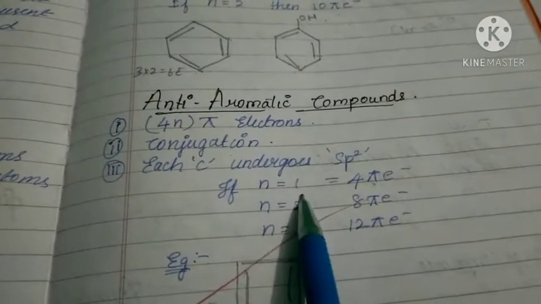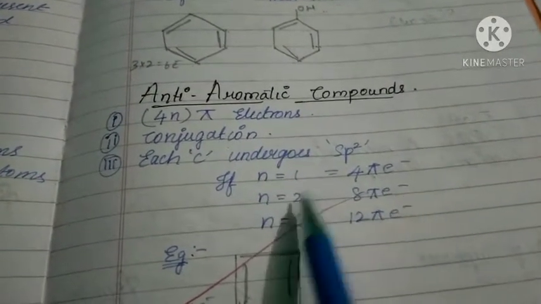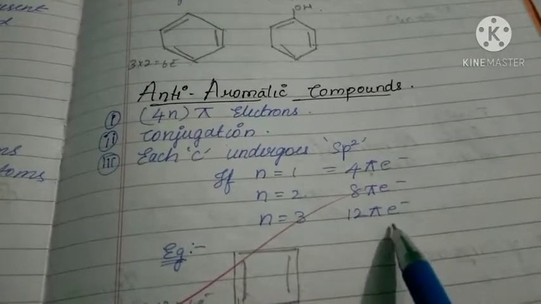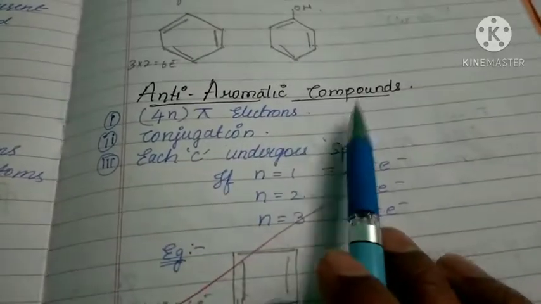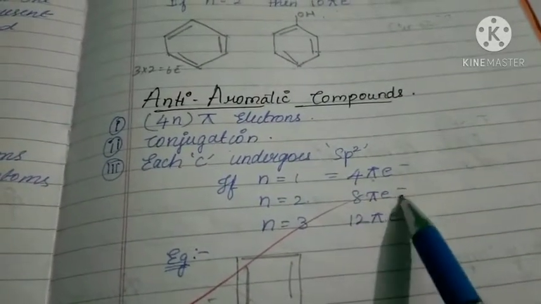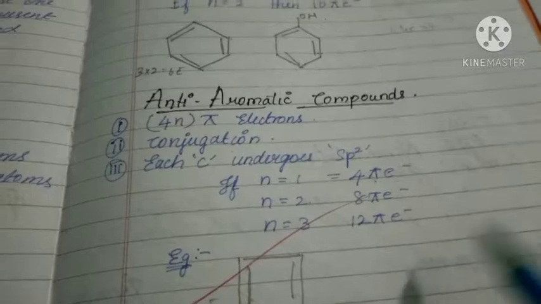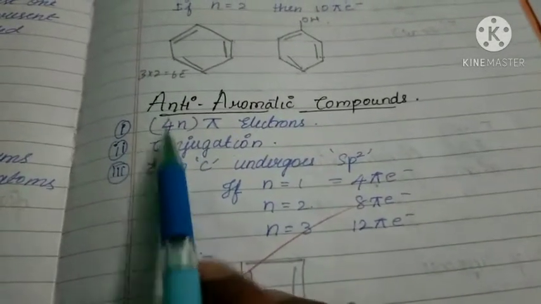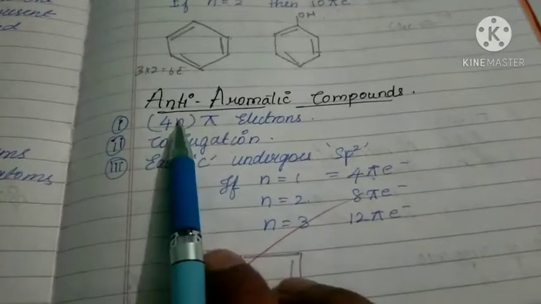Here if n is 1, then 4 pi electrons. If n is 2, 4 into 2, 8 pi electrons. If n is 3, 12 pi electrons. That means to show anti-aromatic character, either 4 pi electrons or 8 or 12 or 16 pi electrons should be there along with these two rules. Then only that compound is said to be anti-aromatic.